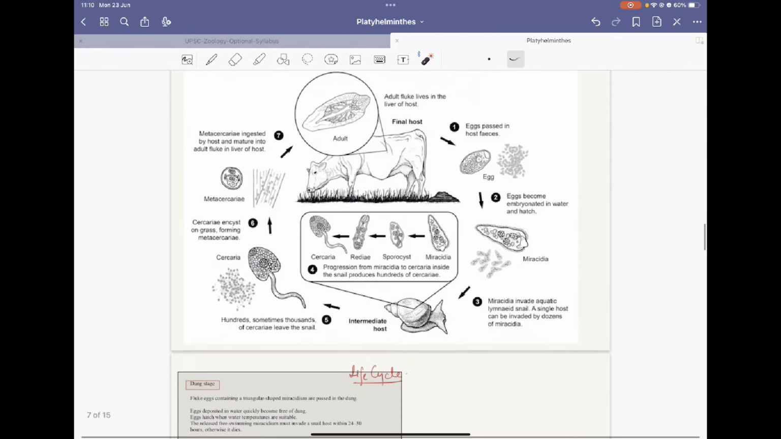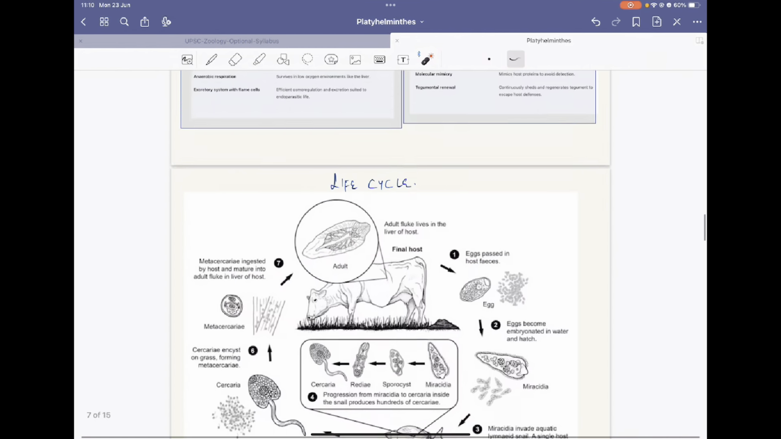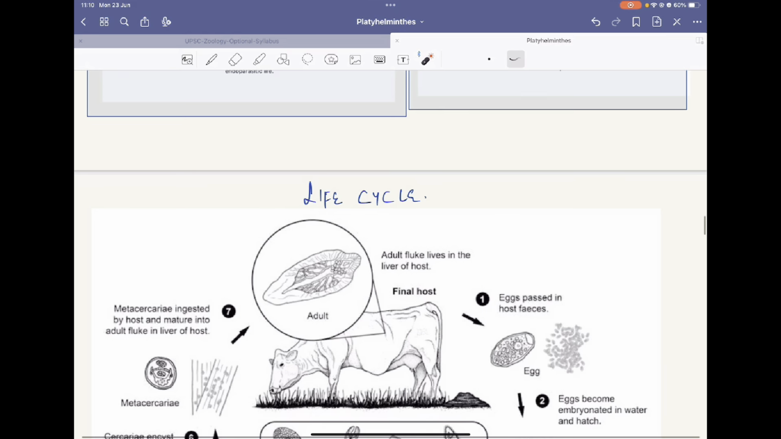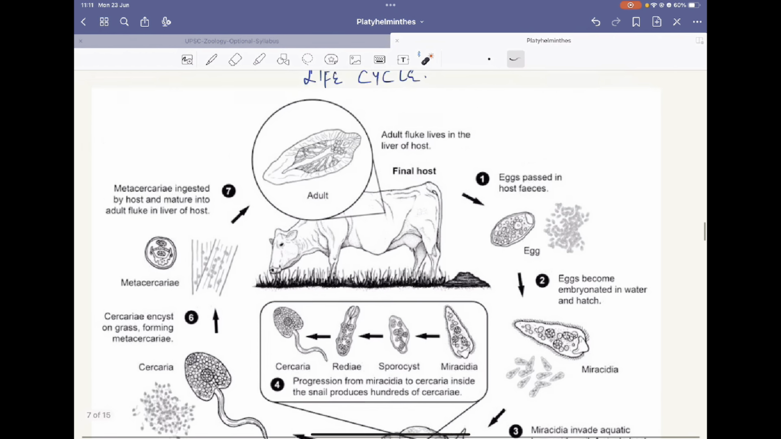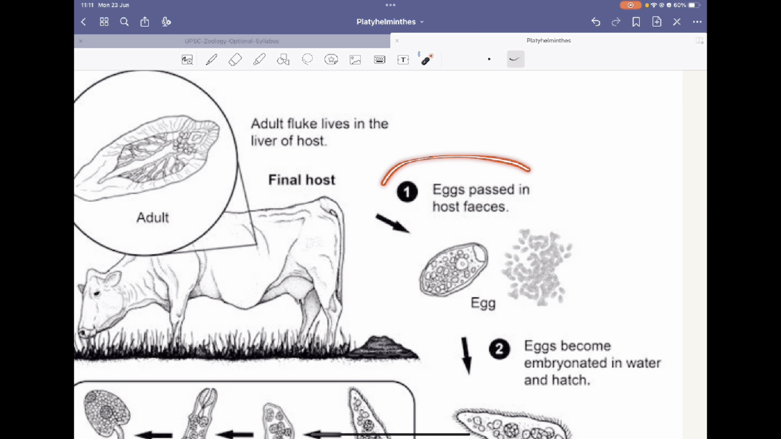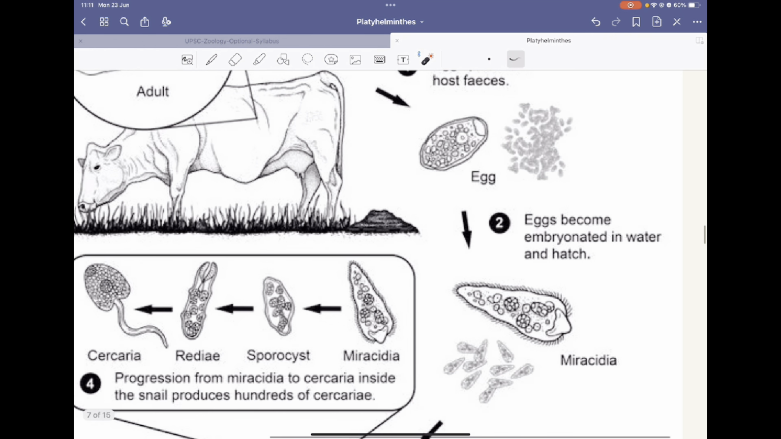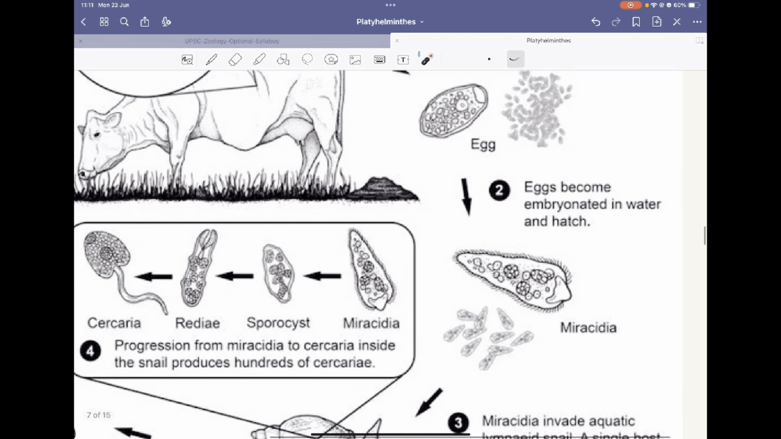Now if you see the life cycle of this particular Fasciola hepatica, let's start with the eggs. The eggs are passed by the host in the feces. Once the eggs have been passed into the feces, they remain in the environment, and they become embryonated in water and hatch. When they enter the water, they will hatch.